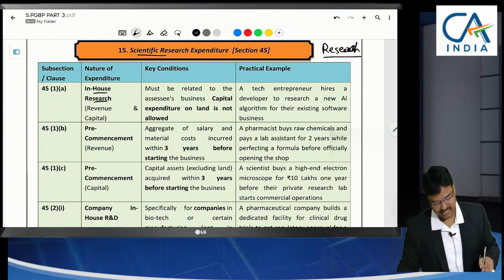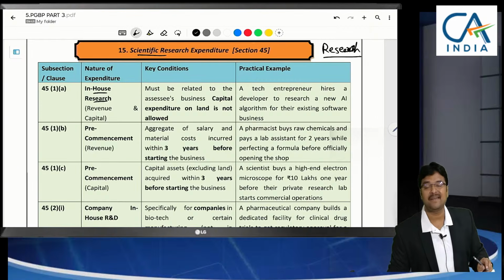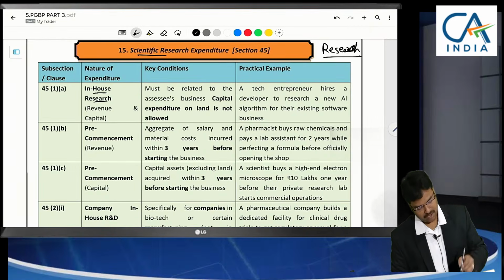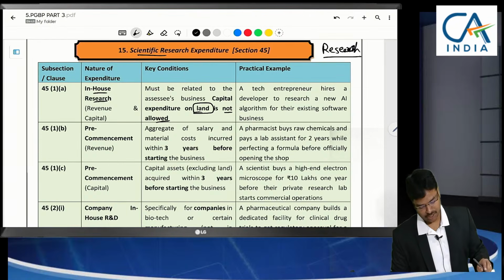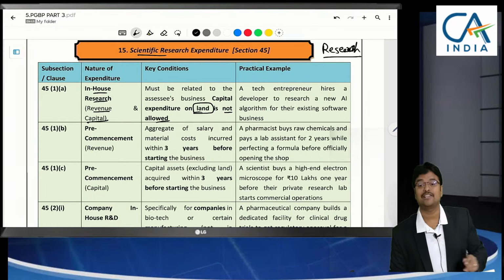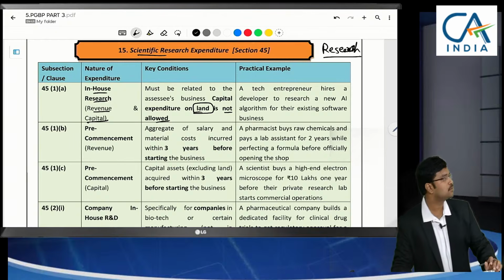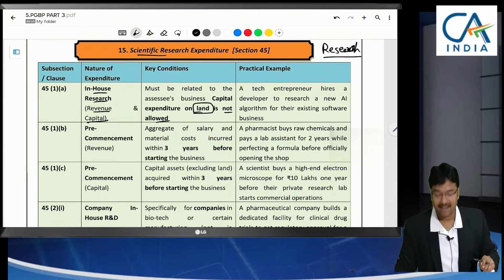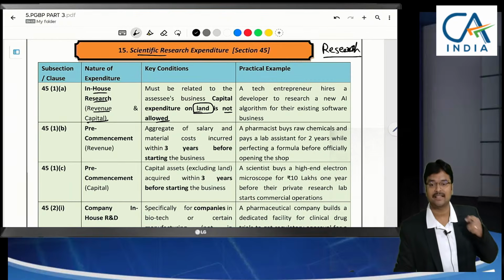Whether in-house research expenditure can be claimed, can be debited to P&L, yes, but not the land cost. Except land cost, it might be a revenue expenditure or capital expenditure also. Generally capital expenditure we have to capitalize to claim depreciation, but here even capital expenditure can be claimed as deduction. Very important thing.